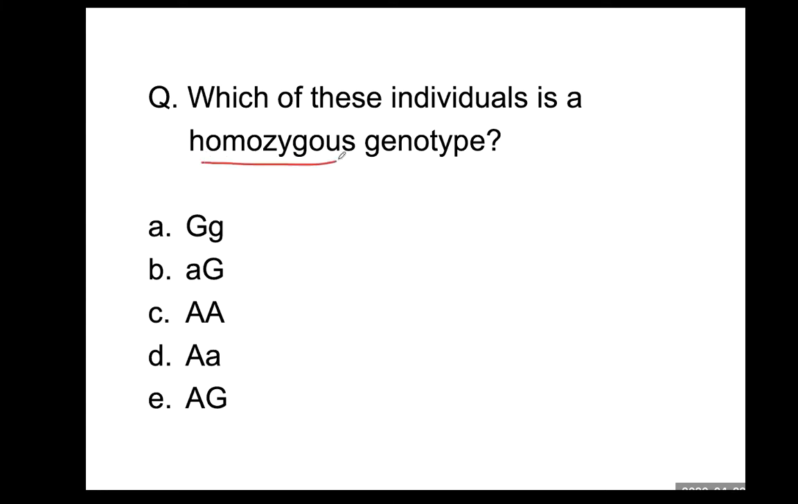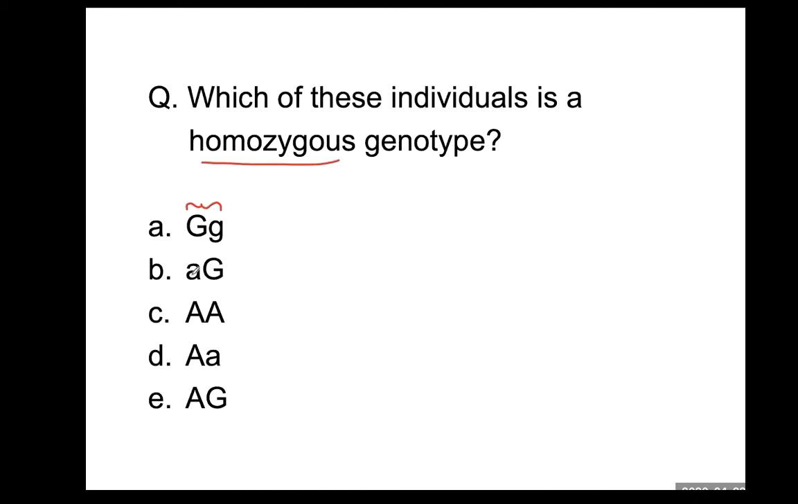Homozygous means two alleles are identical. This is one allele, this is one allele. Homozygous genotype means the alleles are the same, identical. And then this is an allele on one chromosome and the other allele on the other chromosome in a pair of homologous chromosomes, and they are not identical. So this is not homozygous. Is this? It's not homozygous.